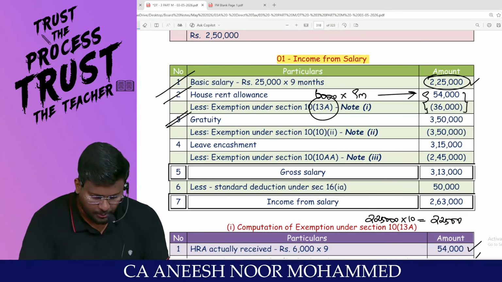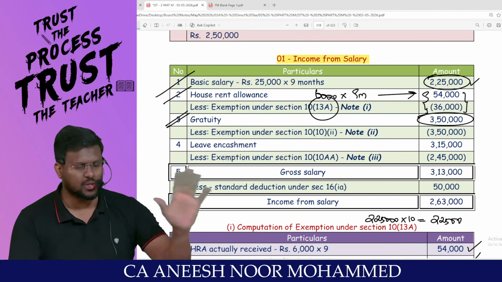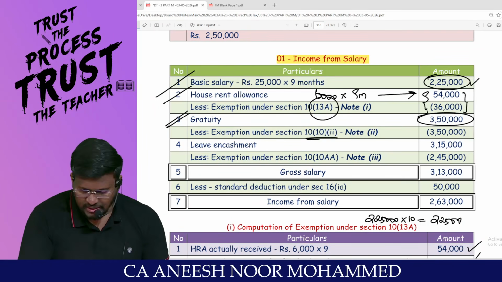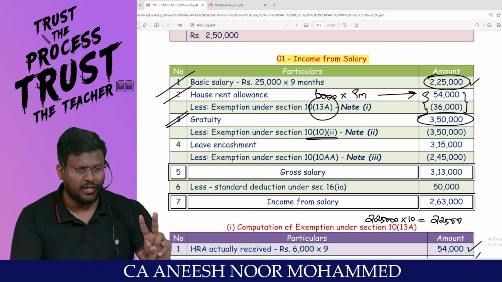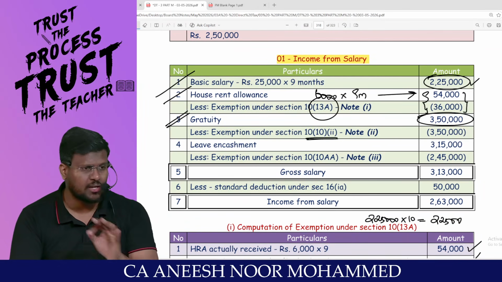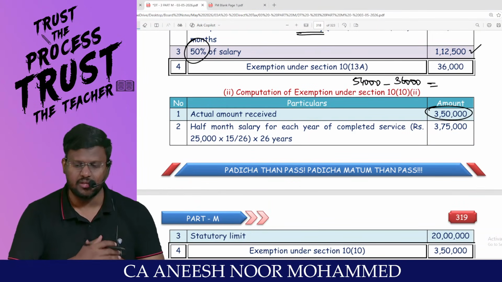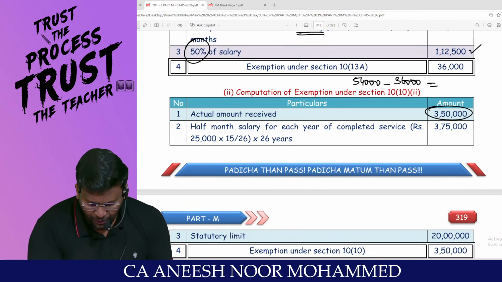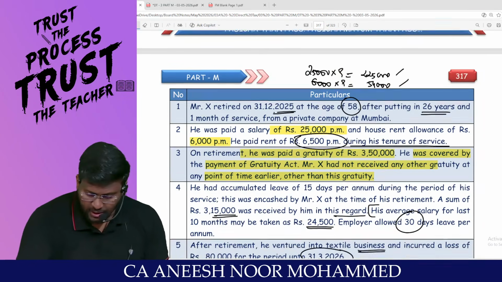There is no problem. Now come on to gratuity. Actual gratuity received is 3,50,000. Already given in the question. Sir, it is exempt under 10(10). Sir, least of the three: statutory limit of 20 lakh, actual gratuity received, and 15/26 into last drawn salary into completed years of service. That's what I'm going to compute here. Actual gratuity received is 3,50,000. Sir, 15/26 is 15/26. Last drawn salary is straight away given in the question.